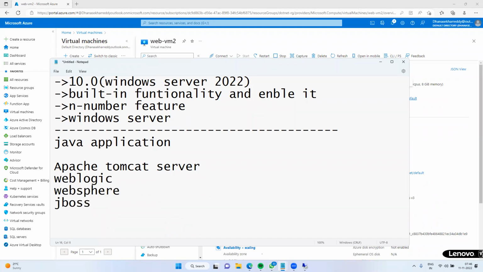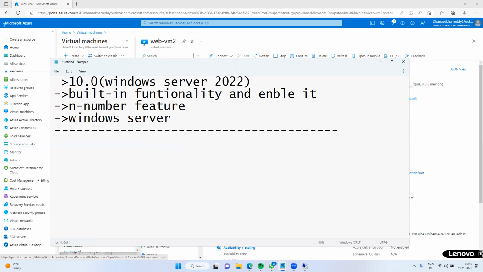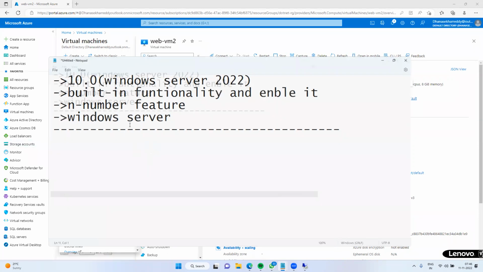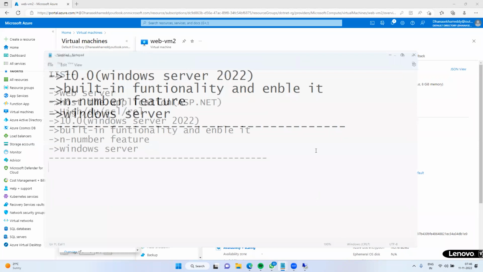These are the web servers, and you can use any of them to host a Java application. We will discuss this in the next session, like how to create a Linux machine and host an application on top of it. That is about the IIS feature.